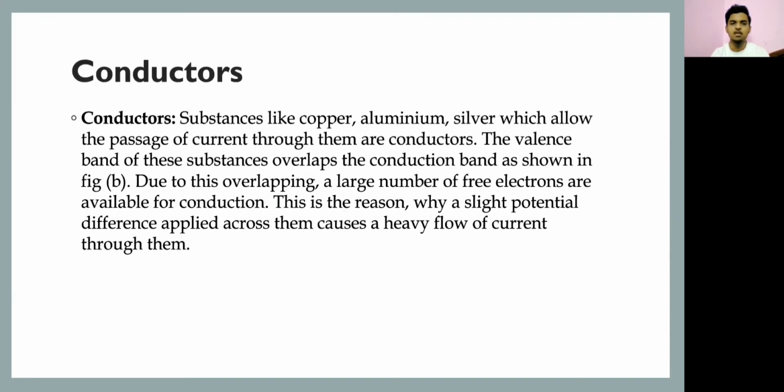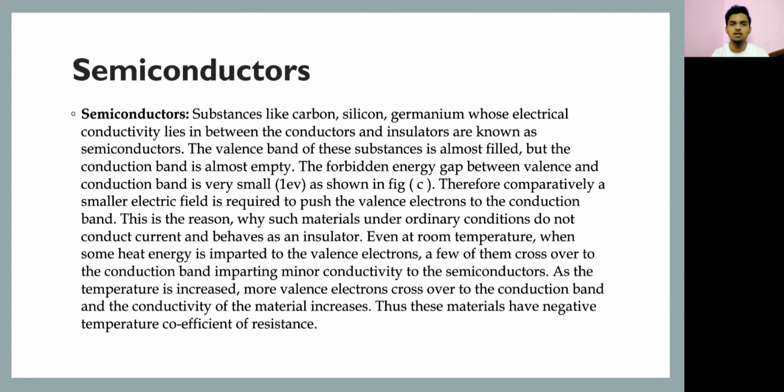What are conductors? Substances like copper, aluminum, silver, which allow the passage of current through them, are known as conductors. The valence band of these substances overlaps the conduction band as shown in the figure. Due to this overlapping, a large number of free electrons are available for conduction. This is the reason why a slight potential difference applied across them causes a heavy flow of current through them.